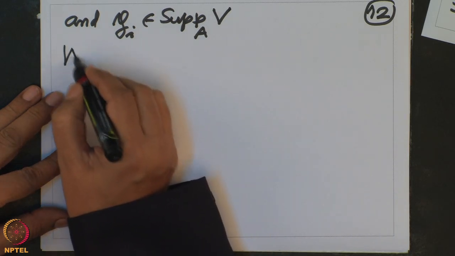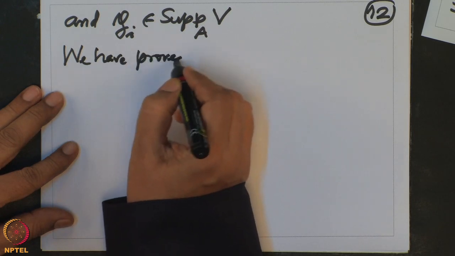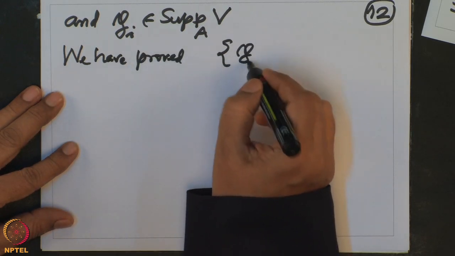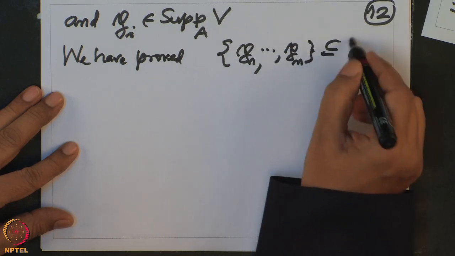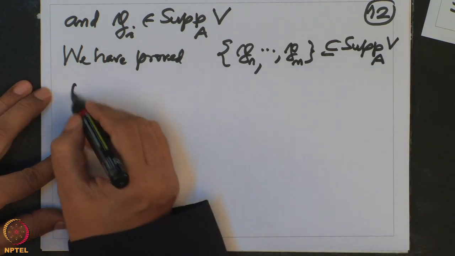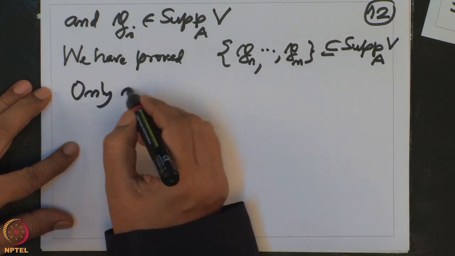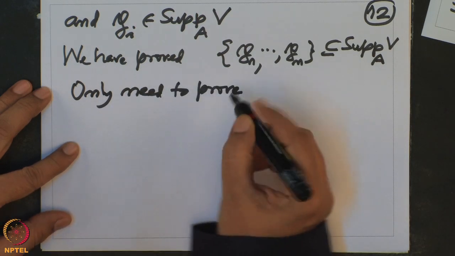So, we have proved that P1 to Pn is a subset of the support. Now we only need to prove that the minimal elements are the same.